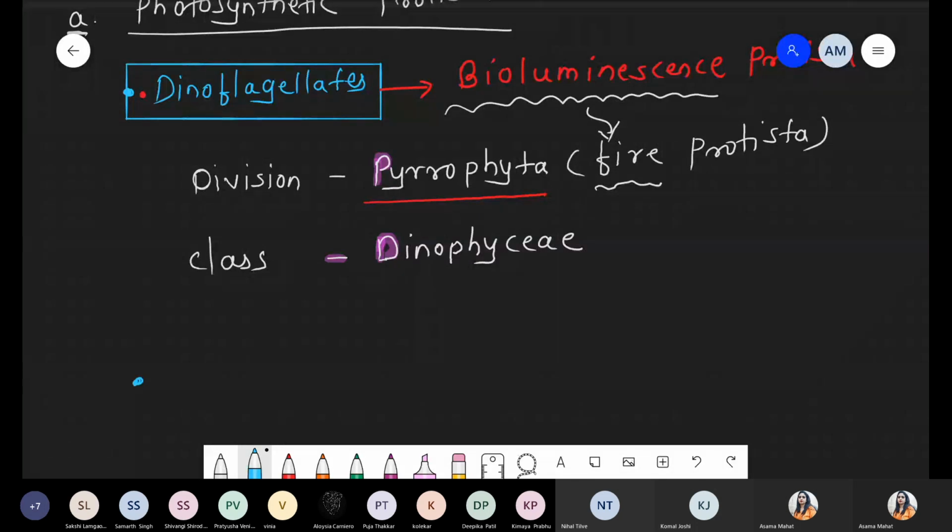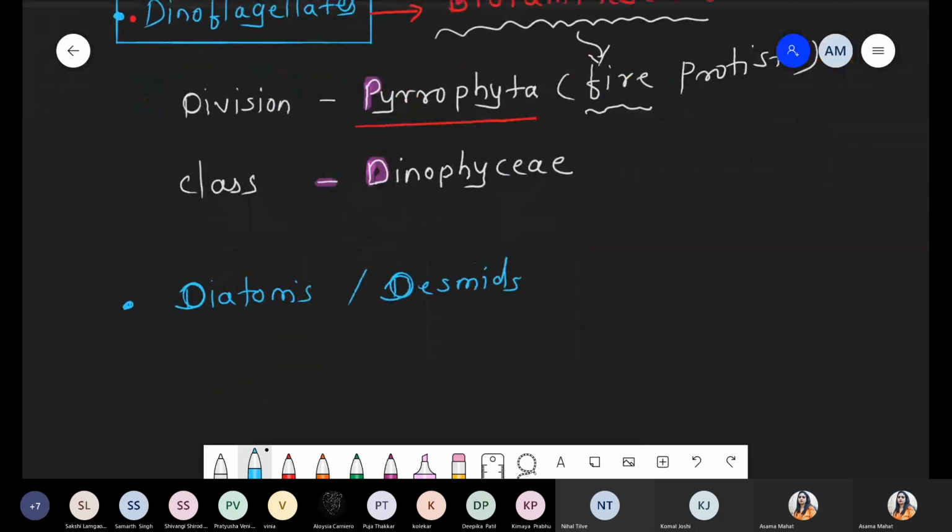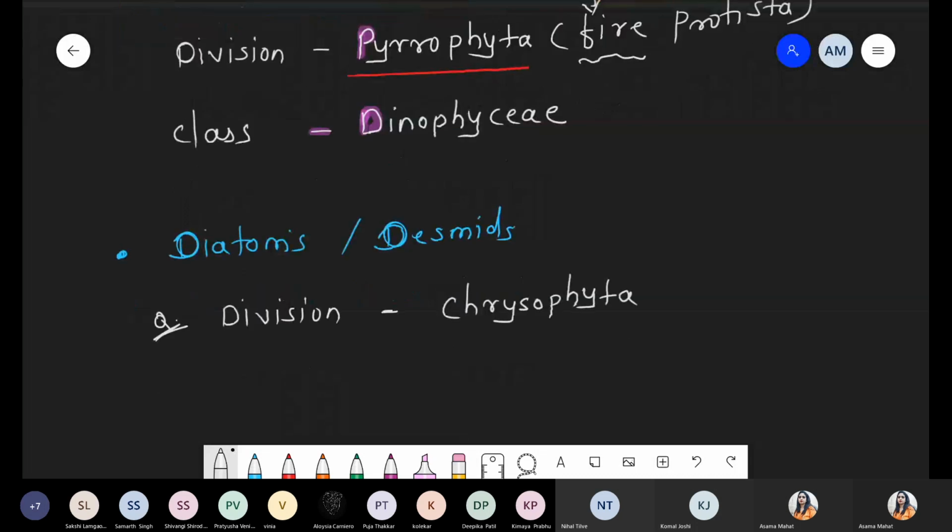Next point we are talking about is diatoms. Diatoms are also called desmids. These are also called desmids, diatoms or desmids. Now these desmids or diatoms belong to division Chrysophyta. This division part was already asked in a previous examination. Diatoms and desmids belong to which division? These belong to Chrysophyta.